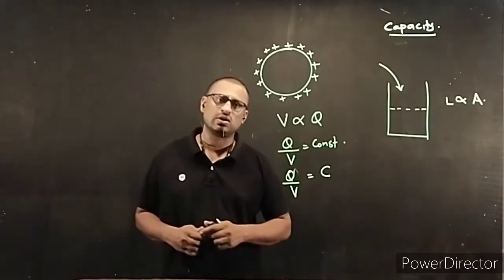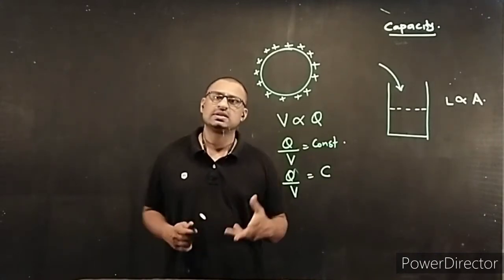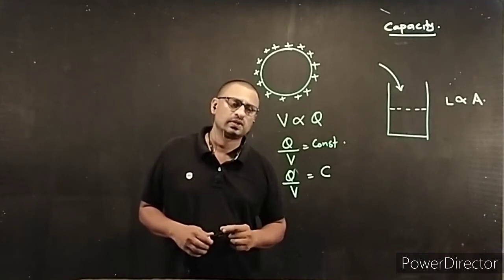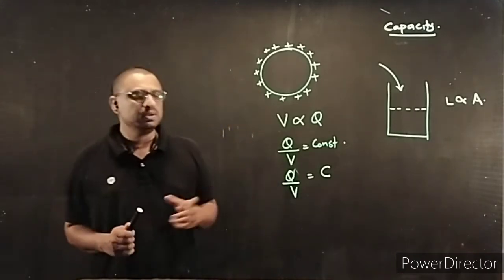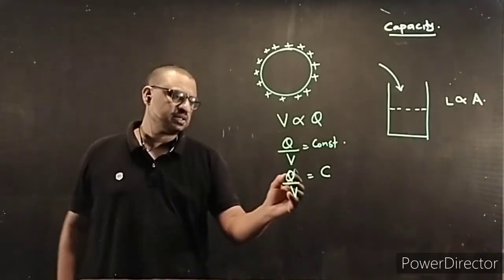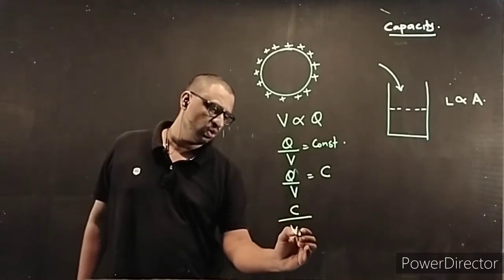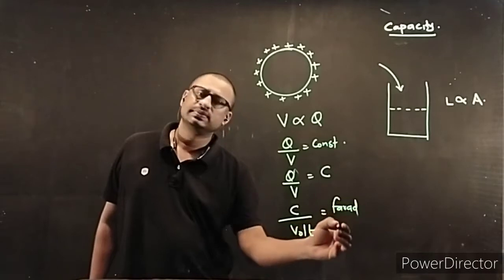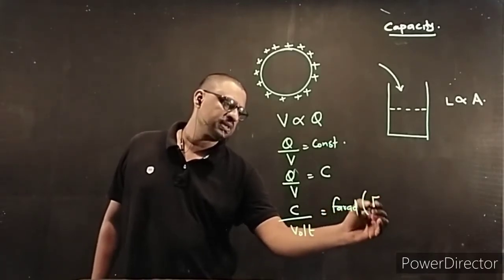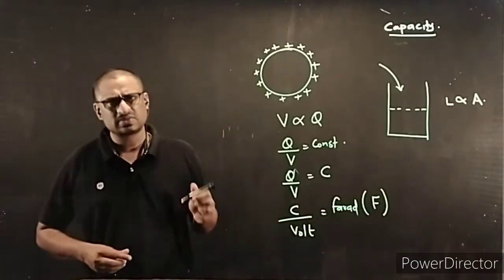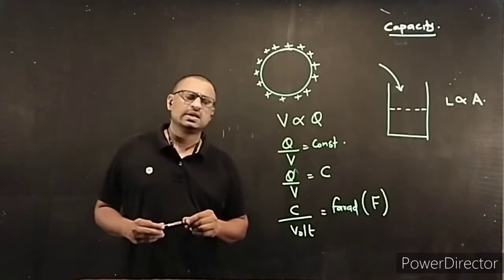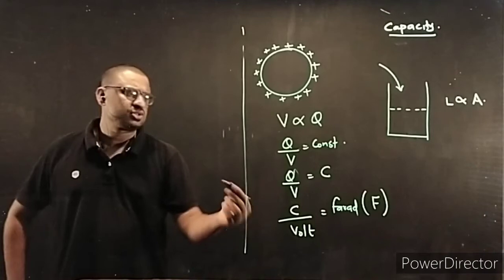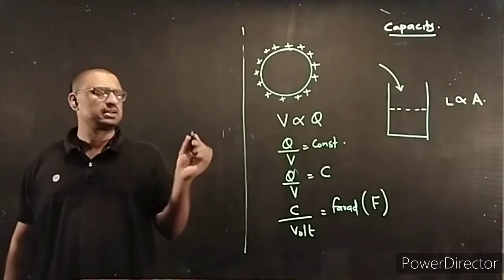Q by V is a constant. And that constant is the measure of the ability to store charges. And this is coulomb divided by volt, and we call it as farad. It's otherwise represented by the symbol F. This is what the capacity is. What actually capacity is.